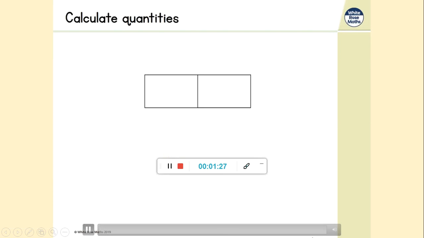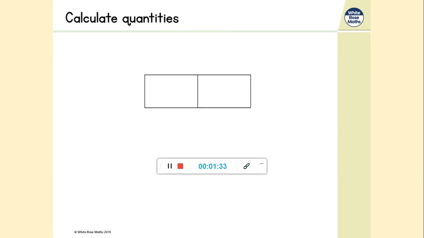Hello. In today's lesson, we're going to learn about calculating quantities. Yesterday we looked at fractions of quantities. Now we're going to look at calculating them. Hopefully you'll be able to see the relationships, the links between the two lessons. I've got a bar model here and a common fraction I'm sure we're very familiar with now. We've got a half, haven't we? In fact, we've got two halves. We've got one whole. Let's put a question about a half on the screen.